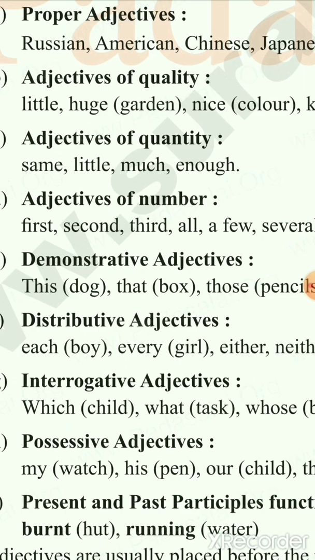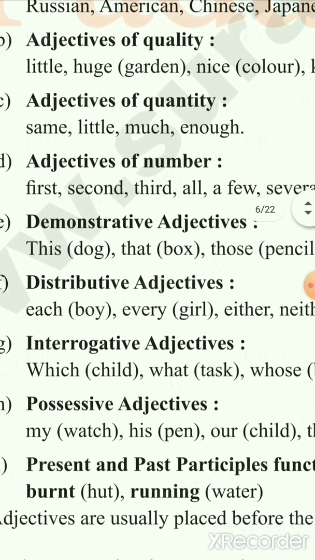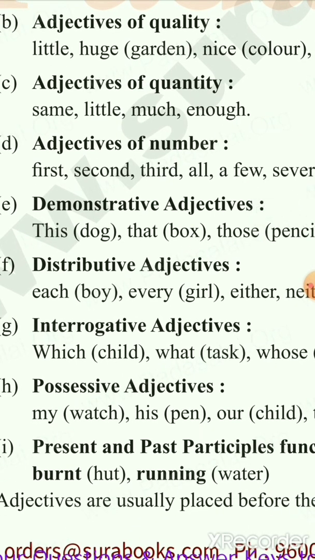For example, in your class whoever comes rank 1, we will tell her that she is the first rank. So when I say first, it is an adjective of number. When I say 1, it is just a number. If I represent the number in a different way, we are giving additional information about the number. The 1 can also be called first. So that is an adjective of number.